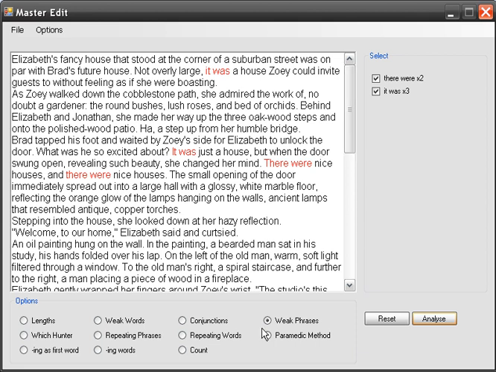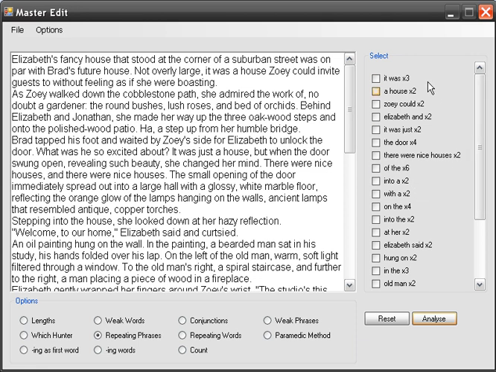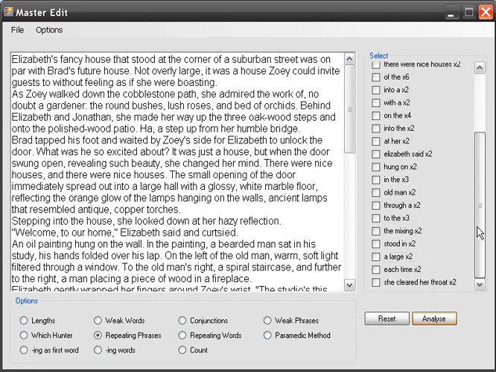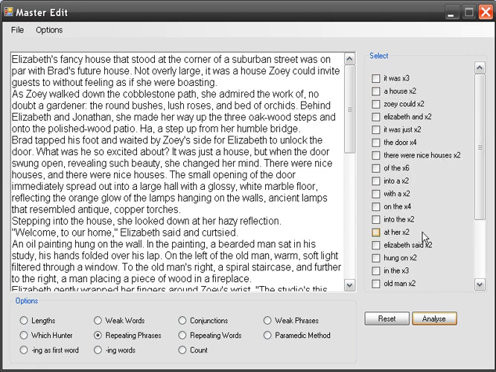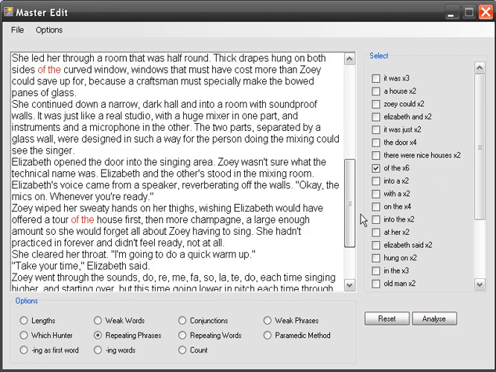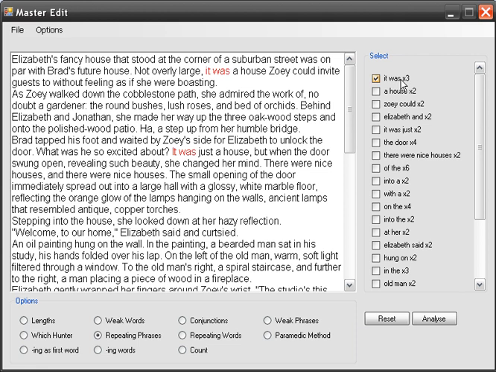You have repeated phrases. This is awesome too, and by default they're all unchecked because it searches for so many of them. But then you can go through and look for the ones that are more prominent, that have 6 of them or 3 of them. And that's not one I'd want to change, for example.